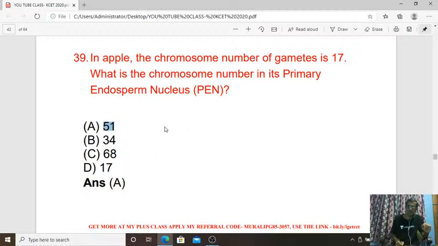So 3 times higher. So 17 into 3, that is 51. So primary endosperm nucleus is 3n condition, triploid. Gametes are haploid, haploid to triploid. So 3 times larger. So 17 into 3 refers to 51. Answer is A.